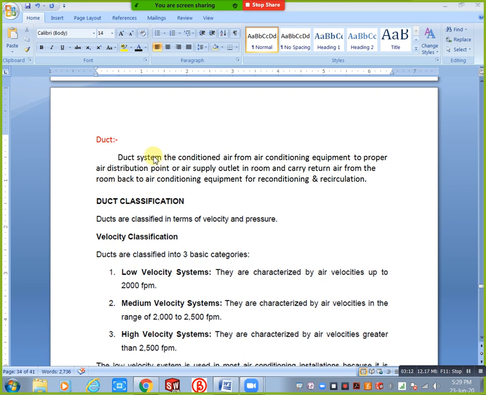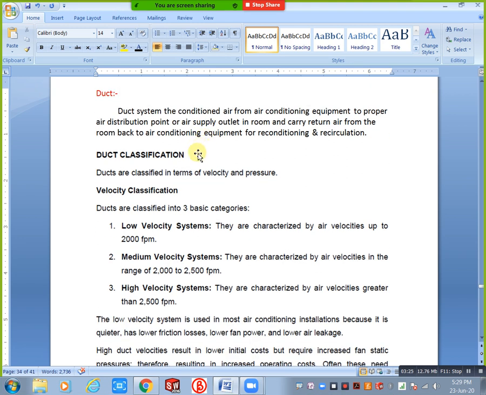Duct means simply that we pass air from one place to another place. So whatever our requirement is, based on that you can do your duct routing. Next we have the classification of ducts. We have two types of classification. What is that? Ducts are classified in terms of velocity and pressure. This is very, very important: velocity and pressure.